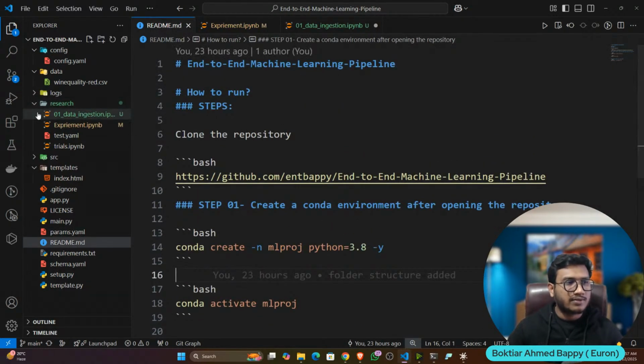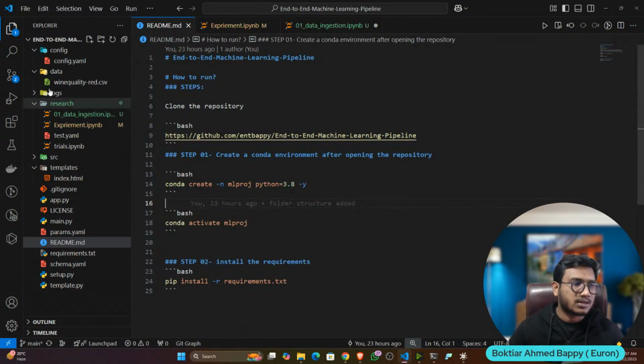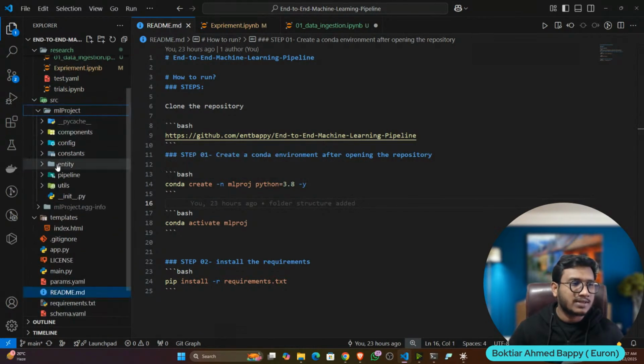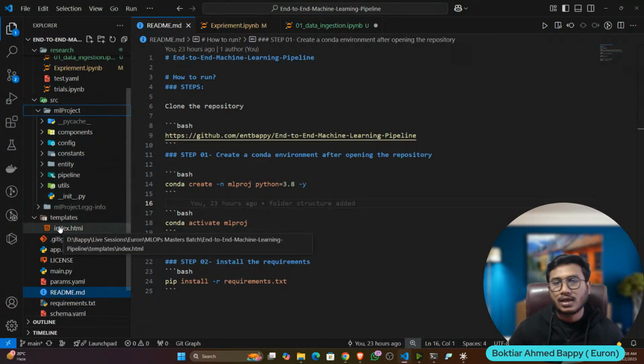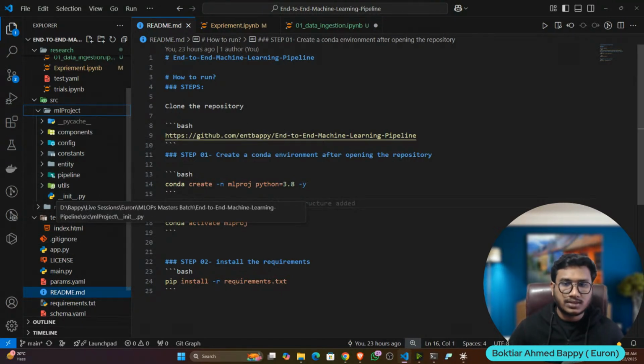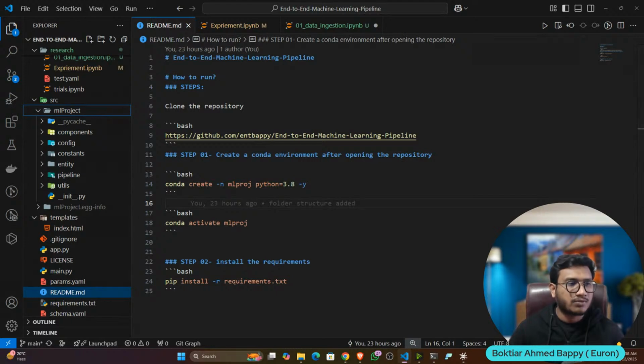There are so many files and folders you can see in this project. If you open the src folder, you can see there are so many files and folders like component, config, constant, entity, pipeline, utils, everything. Now there is a question in your mind: which file do I have to change first, which file at the last, because there are so many files, and what is my main starting point of writing the code? This is called actually workflow.